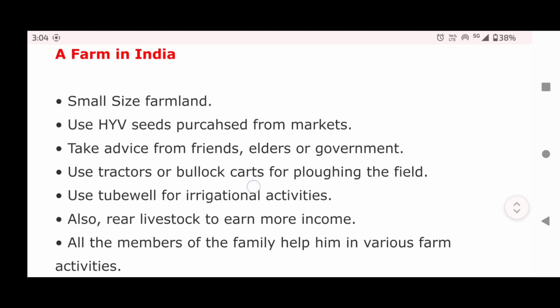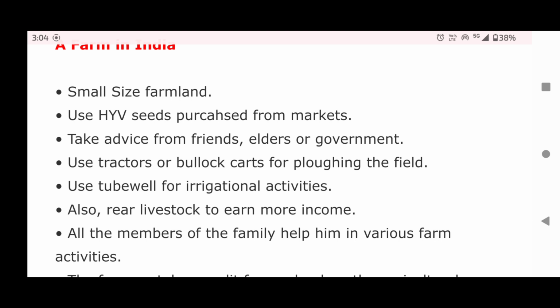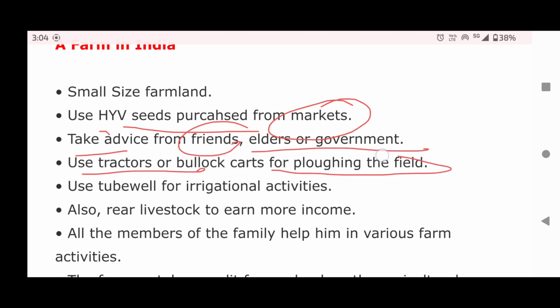A farm in India. A farm in India is usually a small size farmland. Farmers use HYV, that is high yielding variety seeds purchased from the markets. They take advice from friends, elders or government. They use tractors or bullock carts for plowing the field, and tube wells for irrigational activities.